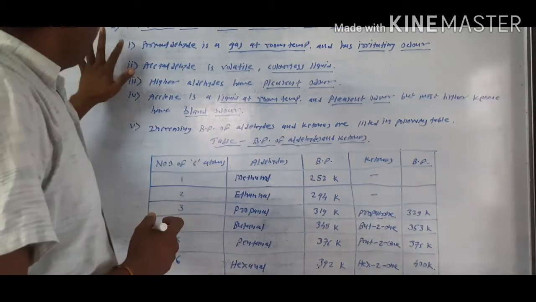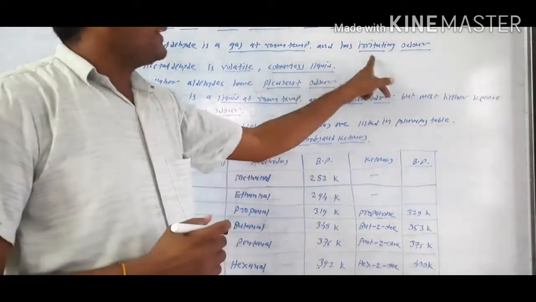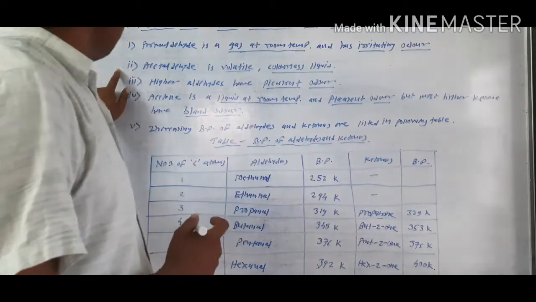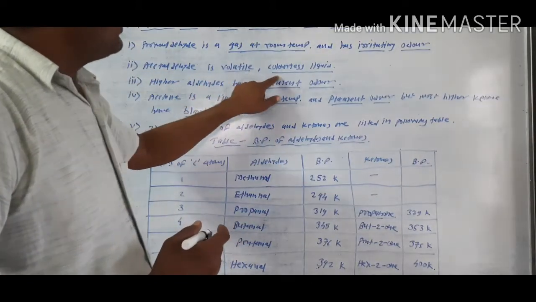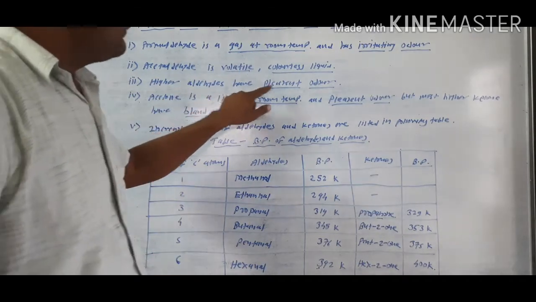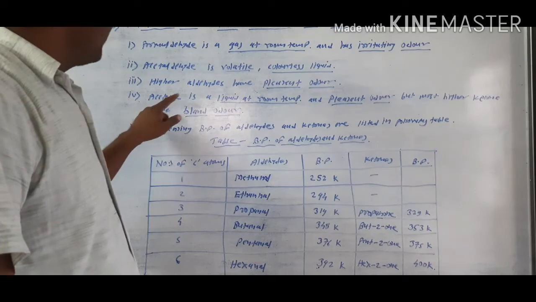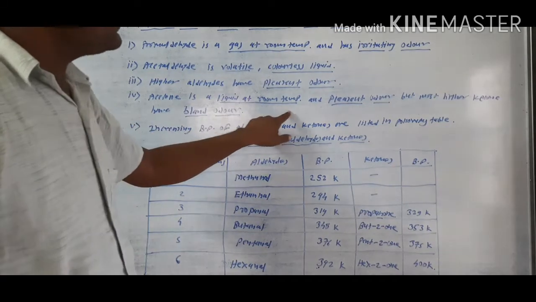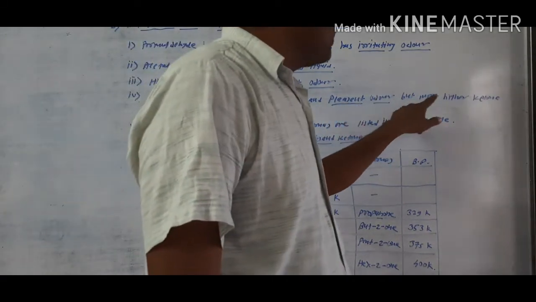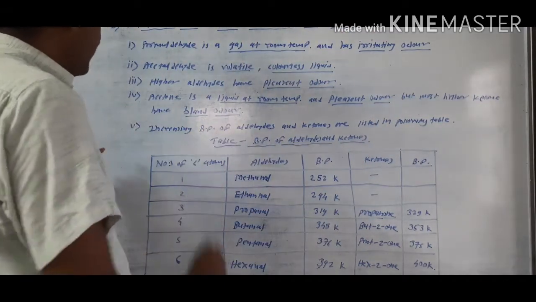First point is that formaldehyde is a gas at room temperature and irritating in odor. Second, acetaldehyde is a volatile, odorless liquid. Third important point is that higher aldehydes have pleasant odors. Fourth important point is that acetone is a liquid at room temperature with a pleasant odor, but most higher ketones have a blank odor.